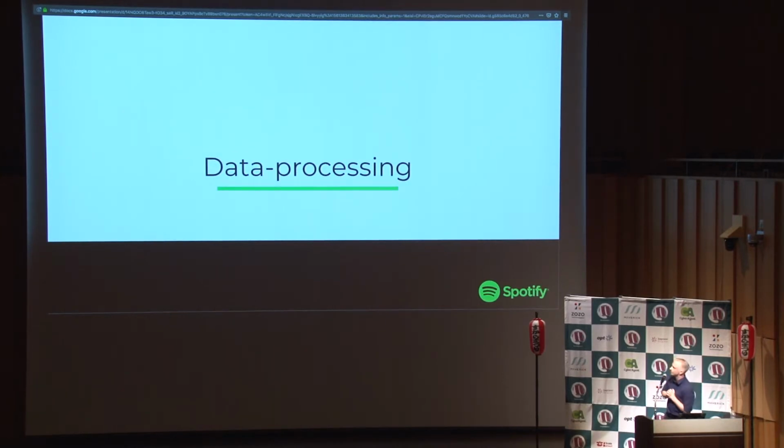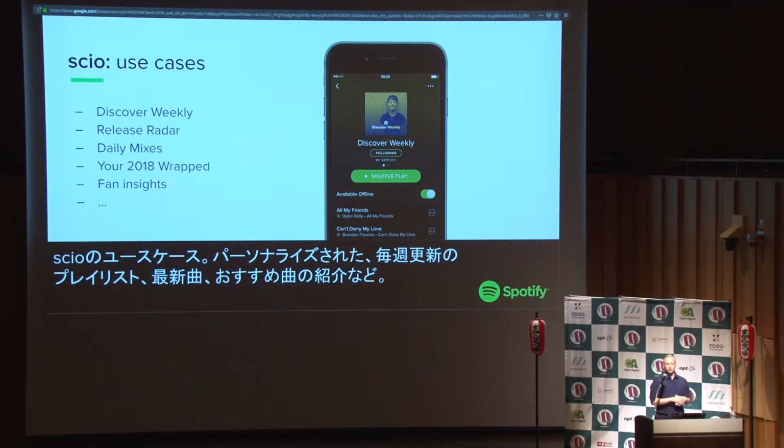So let's get started. Data processing. We have different use cases for data processing at Spotify, obviously a lot. The most obvious one would be we need to pay artists, so we need to know exactly who's listening to what. But we have more visible use cases like Discover Weekly, which is a playlist that we generate every week, and it's music that you don't know about, but you probably will like. It's released every Friday, I think. Release Radar, which is the new things that the artists you like just released.